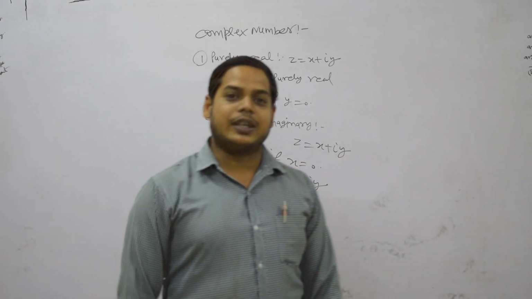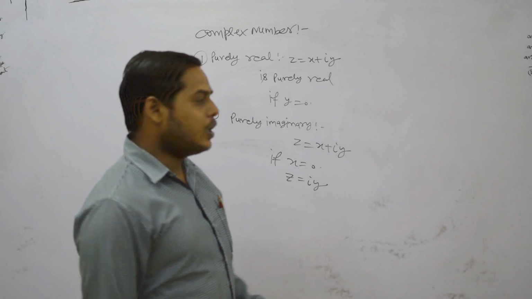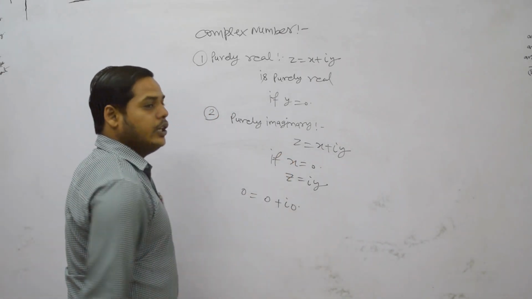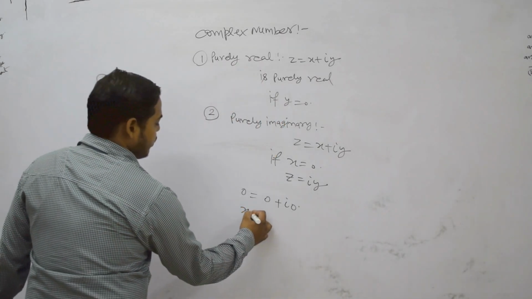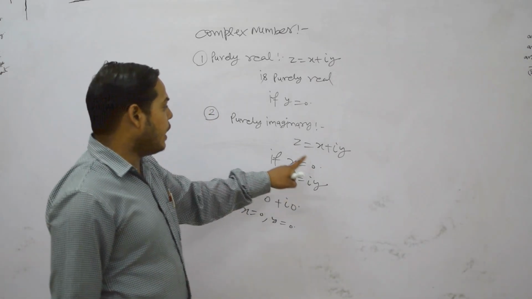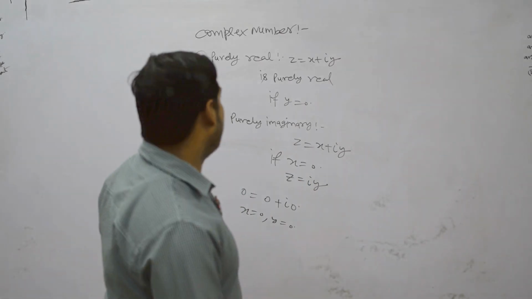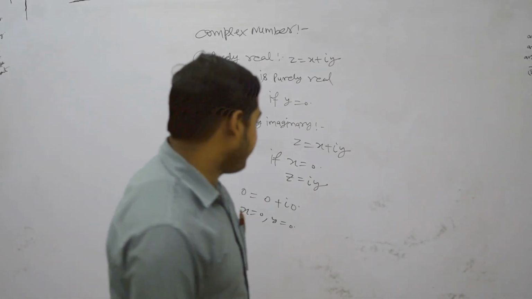Now there is a question: is 0 purely real or purely imaginary? 0 can be written as 0 equals 0 plus i times 0. So it is also a complex number. Here x equals 0 as well as y equals 0. Hence 0 is called both a purely real and a purely imaginary complex number.